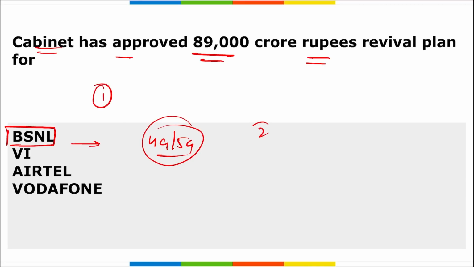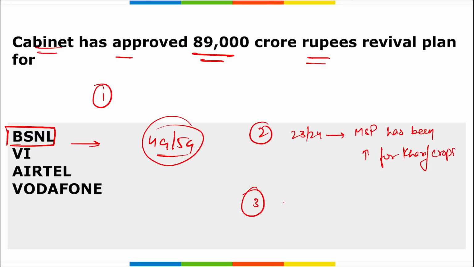Next, second is recently that minimum support price has been increased for mandated kharif crops for the season 23-24. Right? That means MSP has been increased for kharif crops. This was your second.